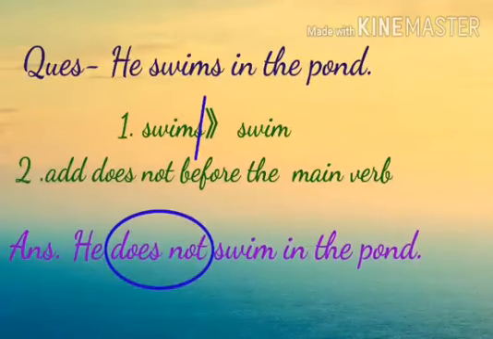Let's move on to the next example. He swims in the pond. Here we can see the subject is singular in number. That's why it has taken plural verb swims. So, we have to follow the same steps. We will change the plural verb into singular. From swims, it has become swim. And then we have to add does not just before the main verb. So, here we get the answer. He does not swim in the pond.